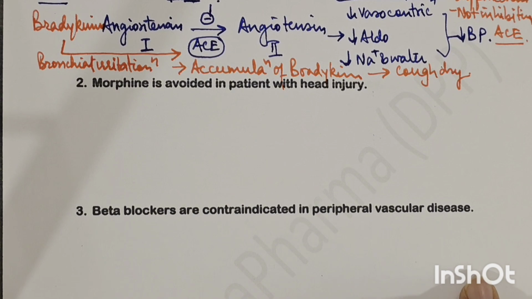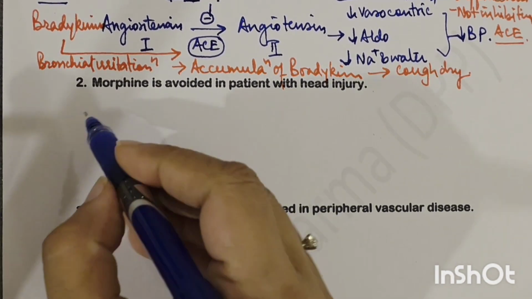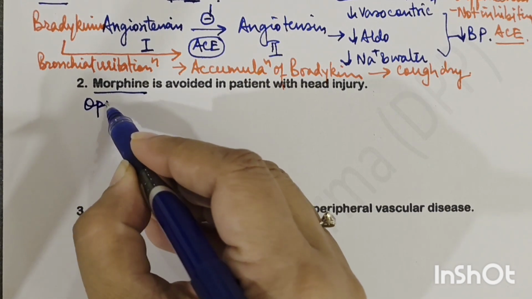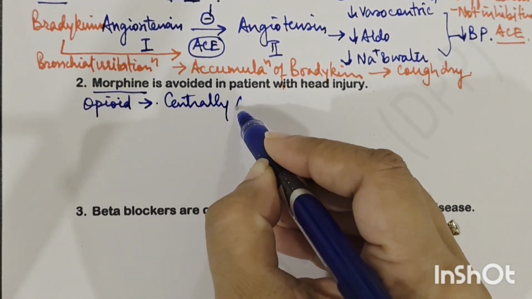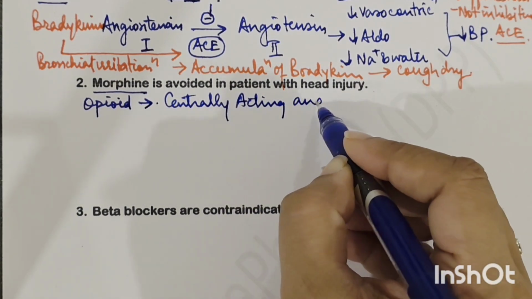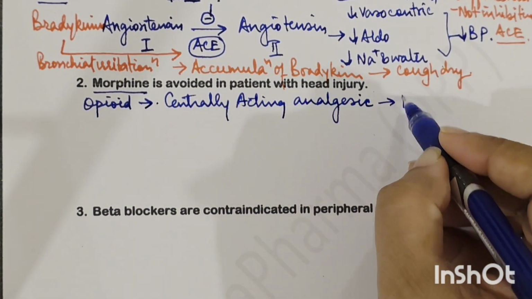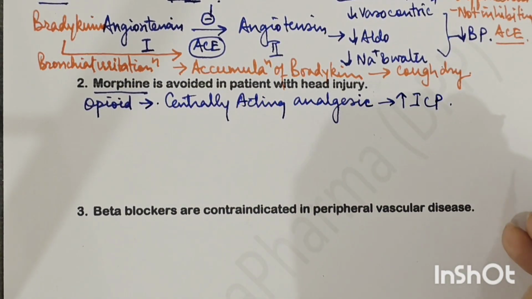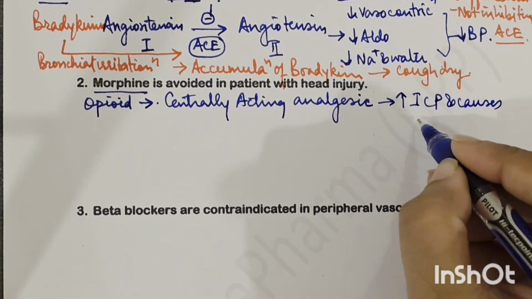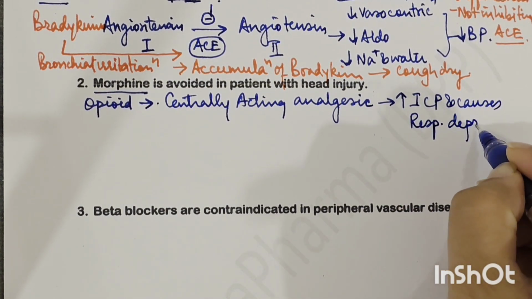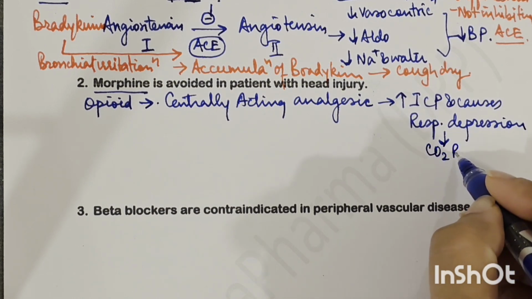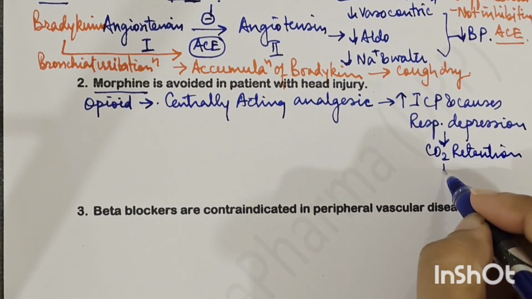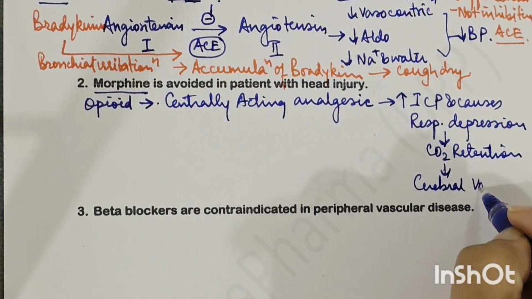Coming to the next question, morphine is avoided in patients with head injury. Now, as you all know, morphine is an opioid, basically a centrally acting analgesic, right? It is seen that morphine increases the intracranial pressure and causes respiratory depression. If you give morphine, it leads to carbon dioxide retention, hypercapnia, and also cerebral vasodilatation, right?